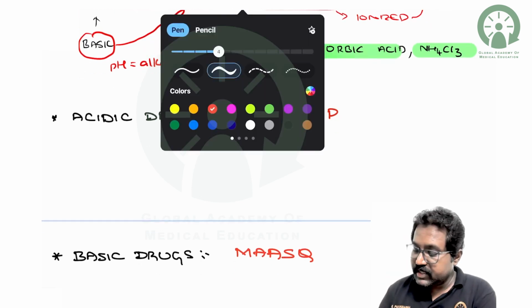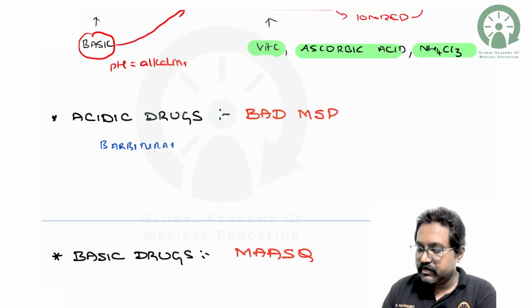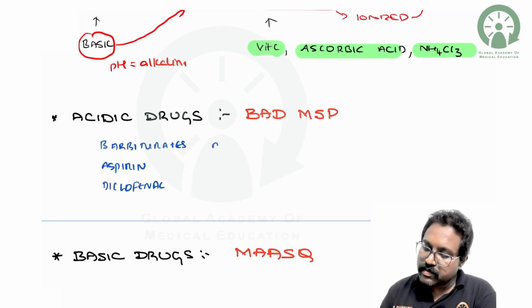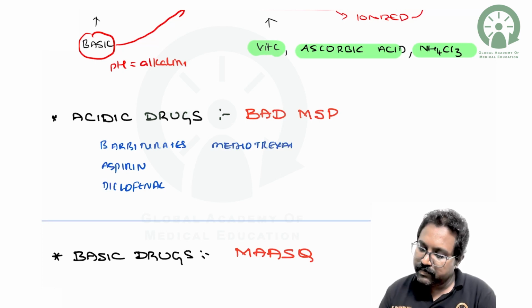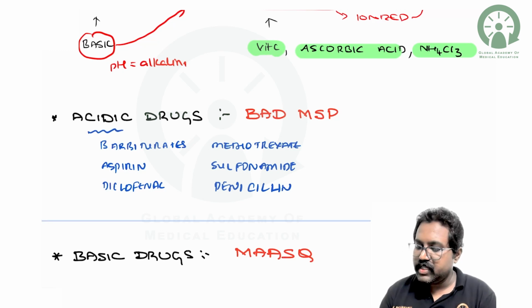So we have drugs like B stands for barbiturates, A stands for aspirin, D stands for diclofenac, M stands for methotrexate, and S stands for sulfonamide, and P stands for penicillin. So all these drugs come under weak acidic drugs.